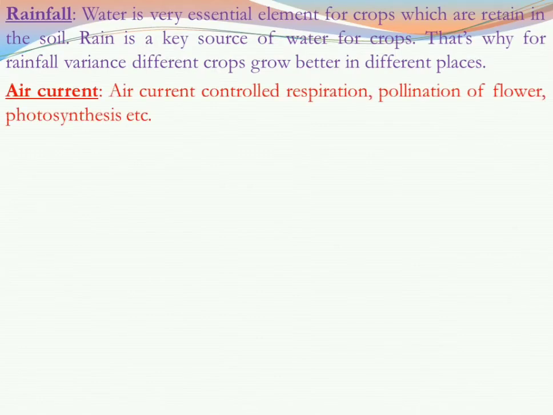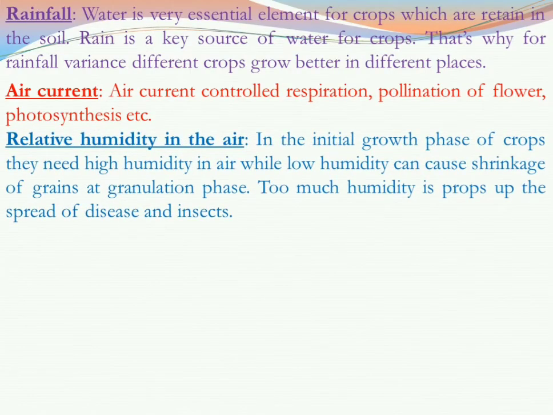Air current controls respiration, pollination of flower and photosynthesis. So air current also has a good impact on crops production. And humidity also varies for crops production. Initial growth phase crops need high humidity, and low humidity can cause shrinkage of grains at granulation phase.